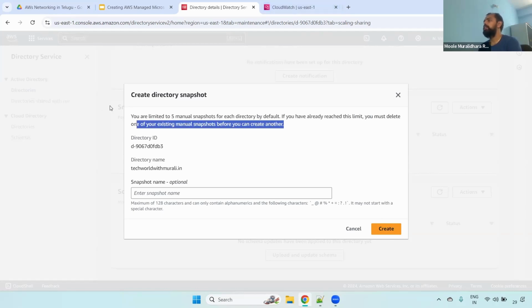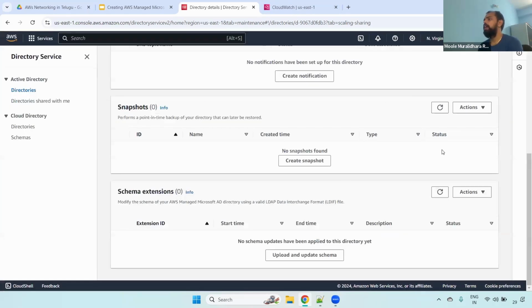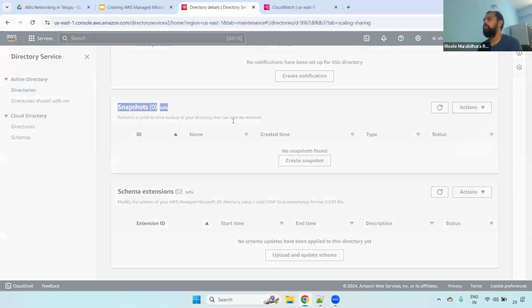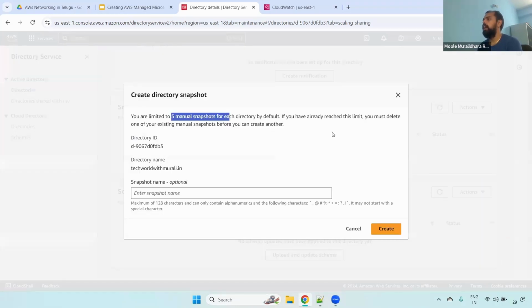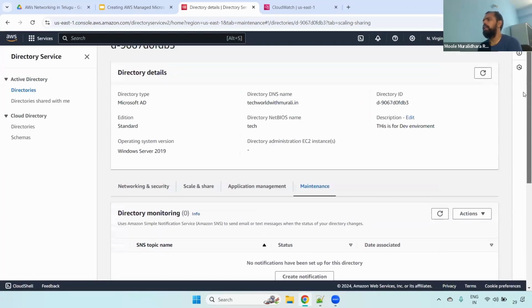By default we can create only 5. In case it is required, you can raise a ticket with the AWS team and ask them, is there any possibility to increase the snapshot limit? Currently the default is 5 only. Or else you can delete an existing one so that it should be good. Clear, right? Any questions now?